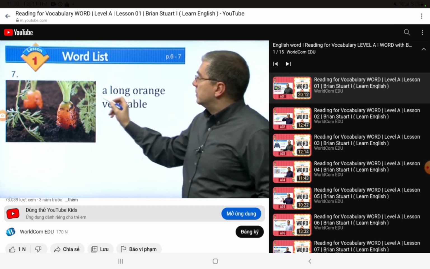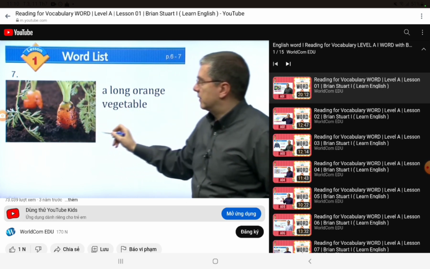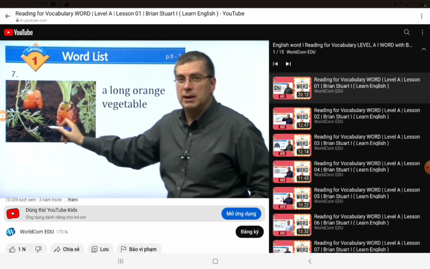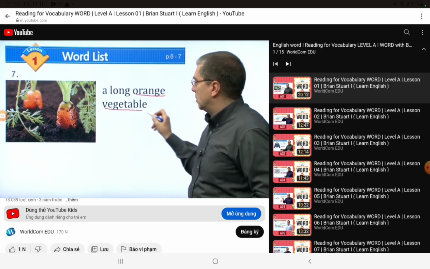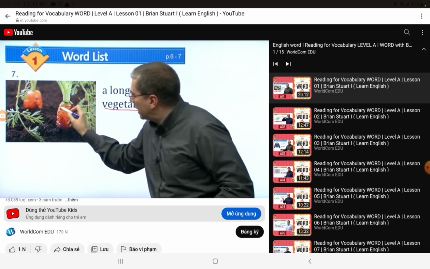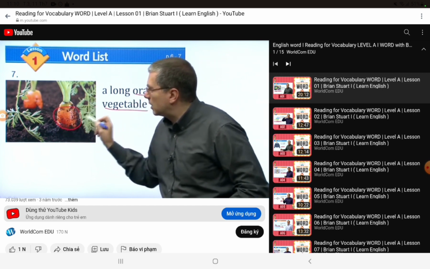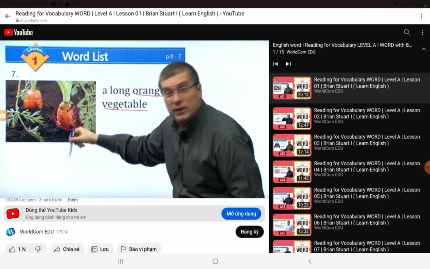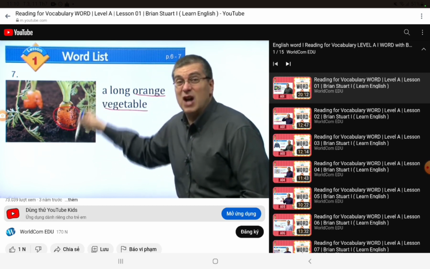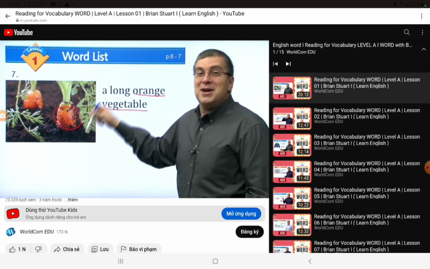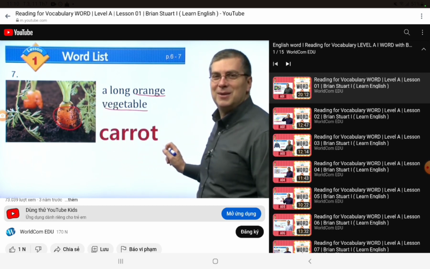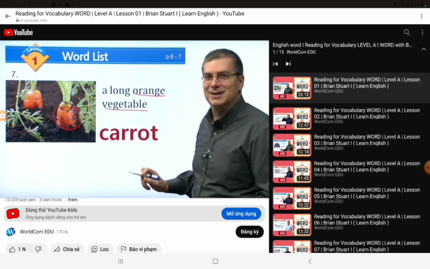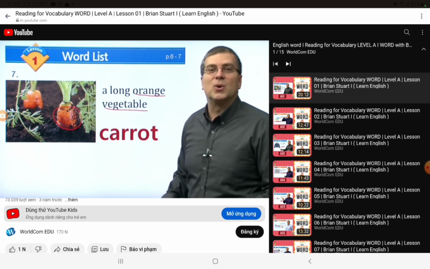So how about this definition? It says a long orange vegetable. You can see it has a little bit of orange here, and this is the part we eat. What do we call it? It's called a carrot, that's right.